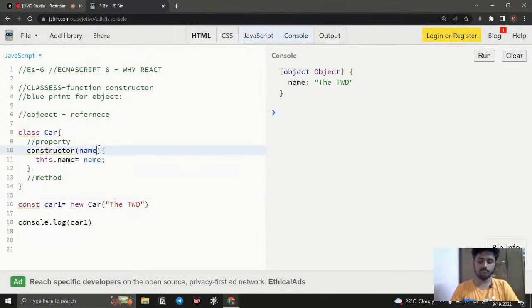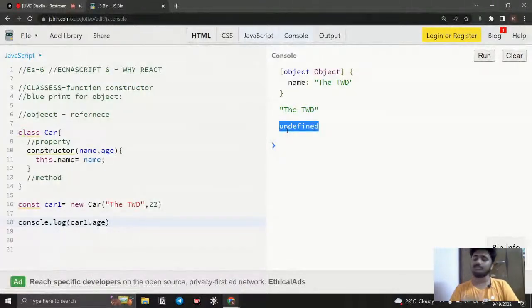For example, we can give name, and we can give age. Okay, so sorry, here we need to pass the value. I'm just going to say 22. Like this, I just say 22. But notice that this name is something used inside this constructor function, but the age is not used, right? So if I just say dot name, then you can notice that the name is fetched and it will be written TWD. If I say age, then you can notice that it's going to be undefined. So it is saying that nothing is inside the name of age.